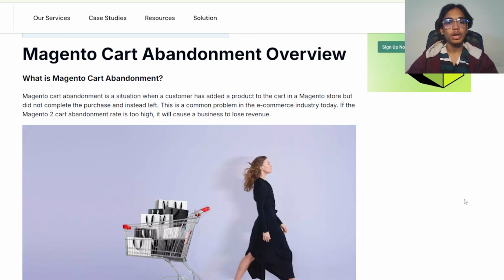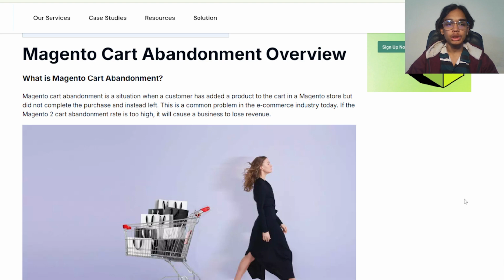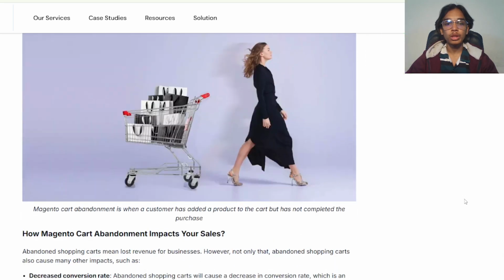Magento cart abandonment overview. What is Magento cart abandonment? It is a situation when a customer has added a product to the cart in the Magento store but did not complete the purchase and instead left. This is a common problem in the e-commerce industry today. If the Magento cart abandonment rate is too high, it will cause a business to lose revenue.